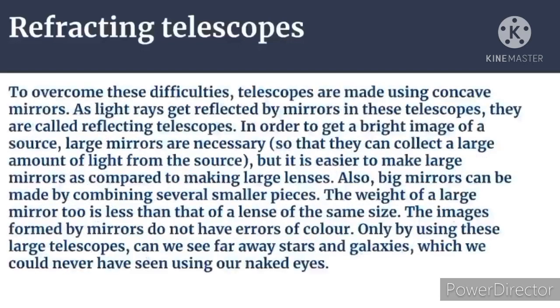To overcome these difficulties, telescopes are made using concave mirrors. As light rays get reflected by mirrors in these telescopes, they are called reflecting telescopes. Now we are learning about reflecting telescopes, the second type of optical telescopes. In refracting telescopes we used only lenses, but in reflecting telescopes we use mirrors, like concave mirror and convex mirror.